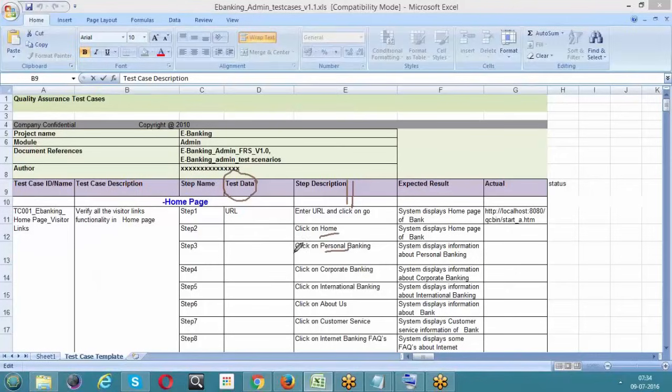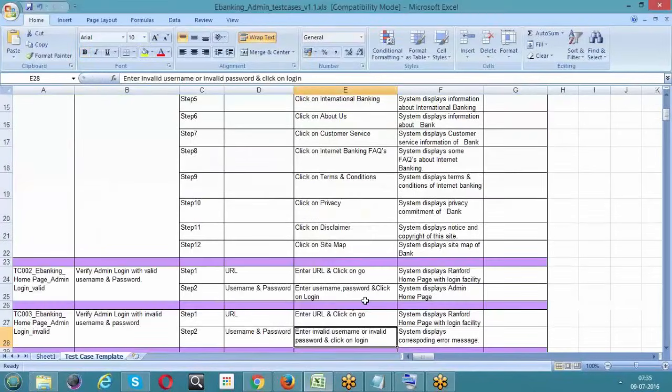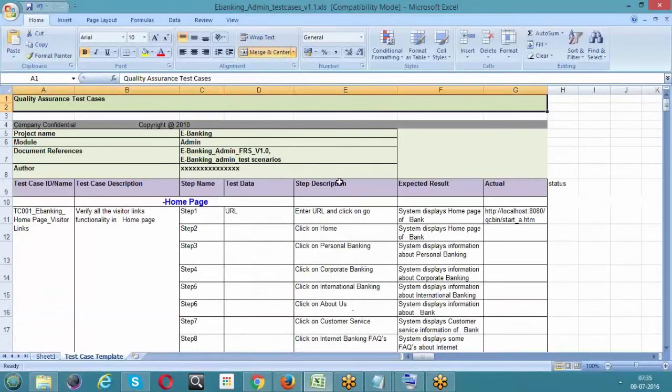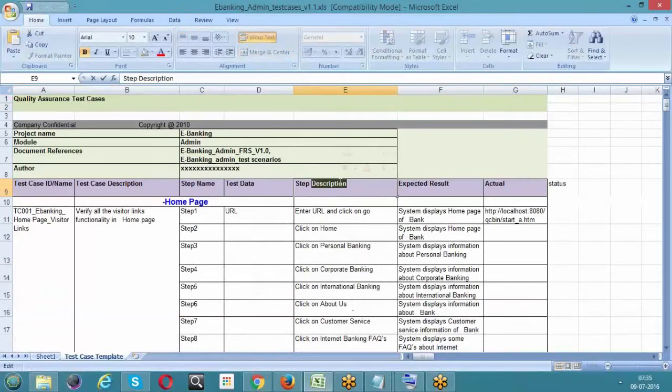And to perform some user action, you need the help of some data. Enter URL. So what is that URL? We need to write it here. The bank's URL. Clear? And if you come down here, you'll get a clear idea. Enter URL and click on go. So what is the URL? You need to write it here. Enter username, password, and click on login. And what is that username and password? We need to write it here. Got it?